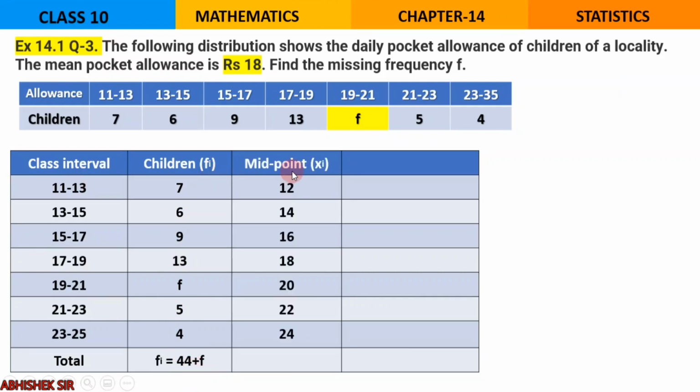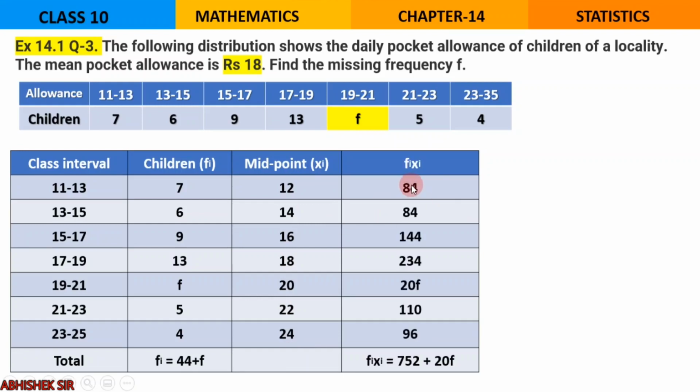Midpoint will be calculated by using the formula upper limit plus lower limit by 2, so that is the average. So I've written 12, 14, 16, 18, 20, 22 and 24. Note that you are just adding these two and dividing by 2, meaning 21 plus 23, that is 44. 44 divided by 2 is 22. Likewise you prepare xi.